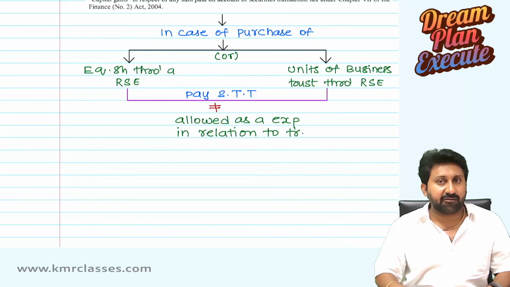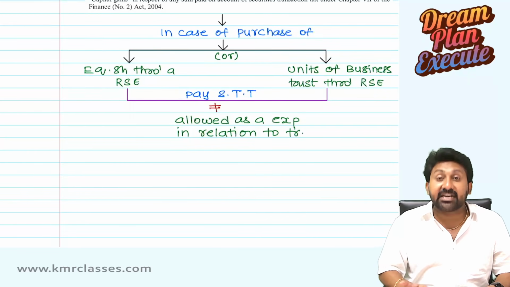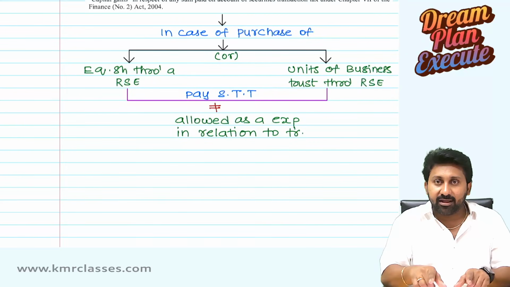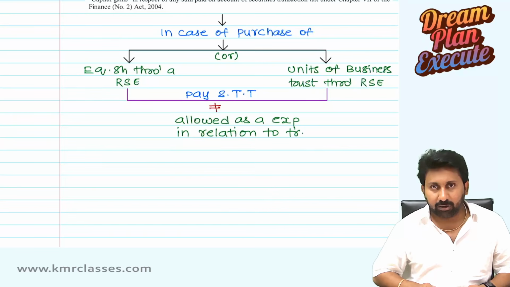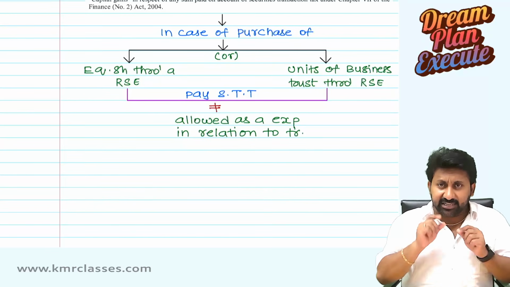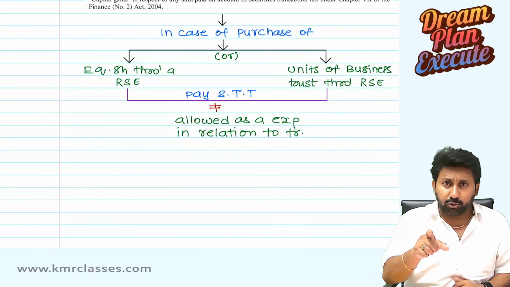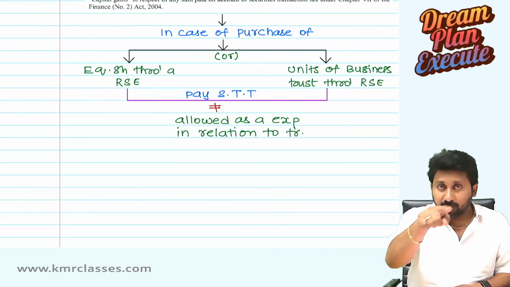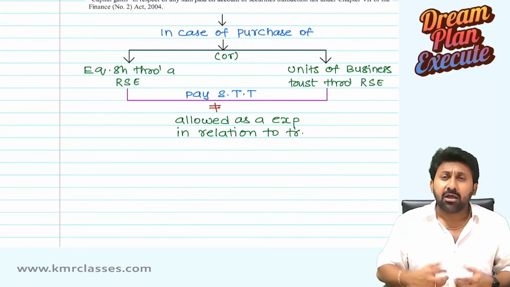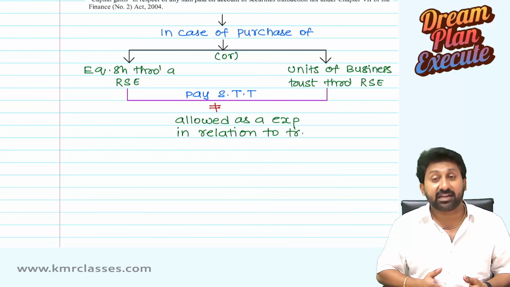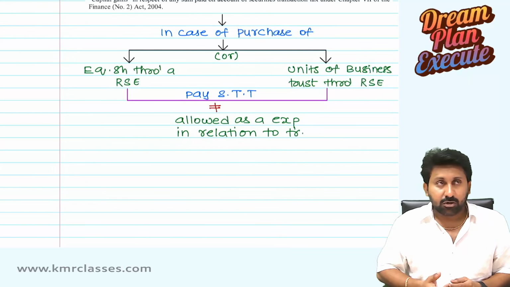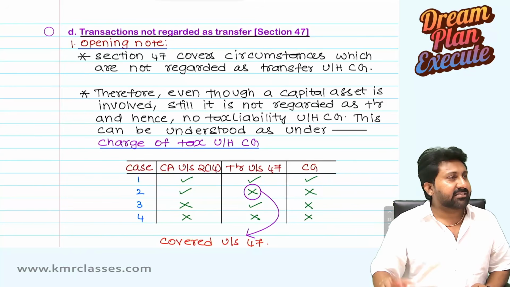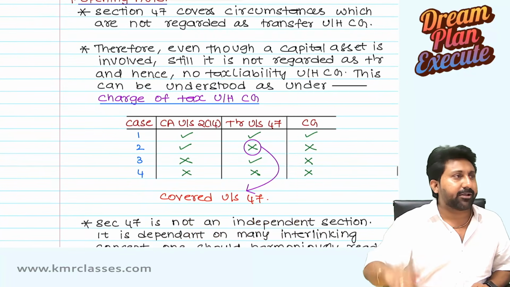Please listen carefully. Section 47 is the center of attraction of this chapter, capital gains, that we are going to discuss today along with the amendment. Since I am uploading these lectures on YouTube, the capital gains chapter, to be useful for all, comment below as to how you felt about this lecture, because a lot of effort and sleepless nights went into these notes to make them as simple as possible for you to understand. You can see there, transactions not regarded as transfer, first opening notes.